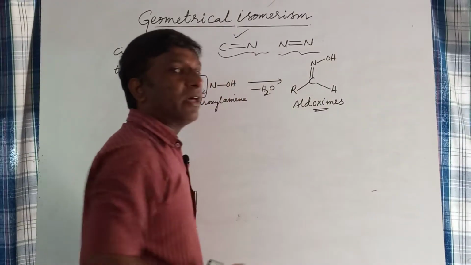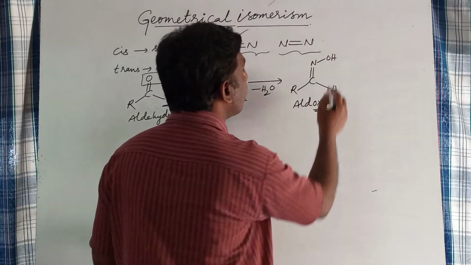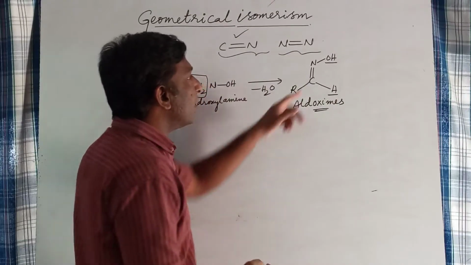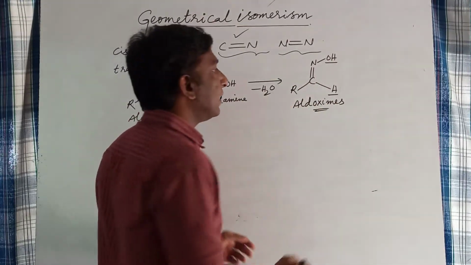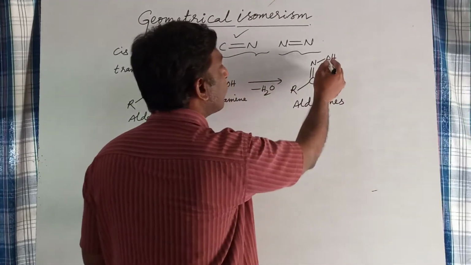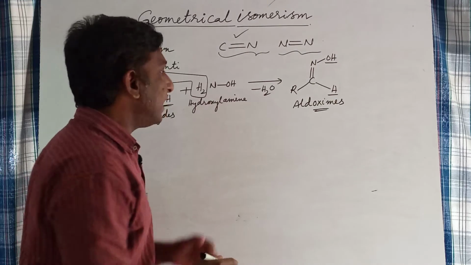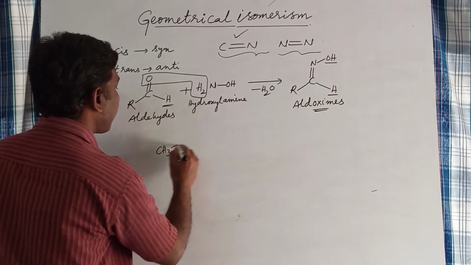In these aldoximes, geometrical isomerism is decided by the relative position of the OH group and H group. When the OH group and H group of aldoximes are on the same side, that is syn. If the OH group and H group are on opposite sides, that is anti. Let us see geometric isomerism in acetaldoxime.